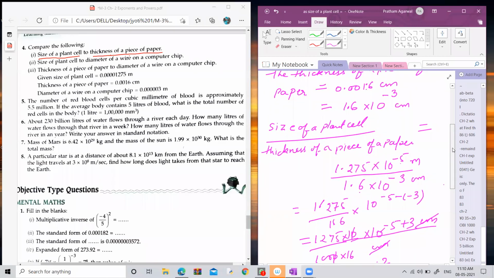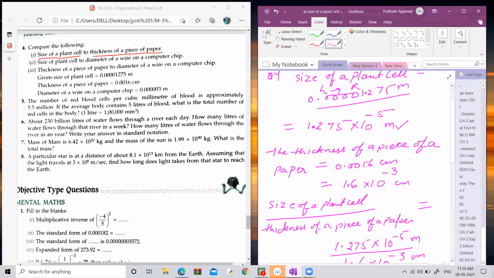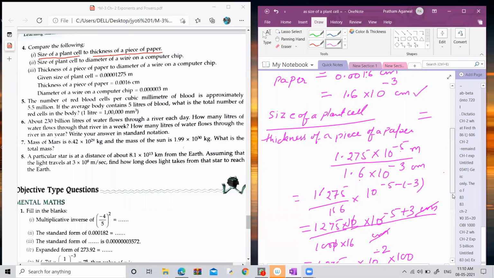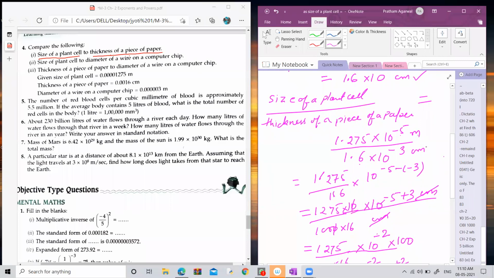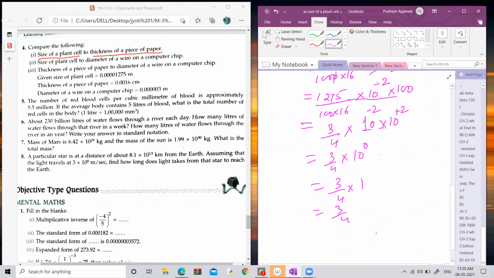I'm explaining you once again. When you converted the value of the thickness of a piece of paper and the size of a plant cell, the size of a plant cell is in meter and the thickness of a piece of paper is in centimeter. So you have to convert meter into centimeter. When you convert meter into centimeter, you have to multiply by 100. So it is converted into centimeter, centimeter, centimeter cancel out, and then you can simplify it.